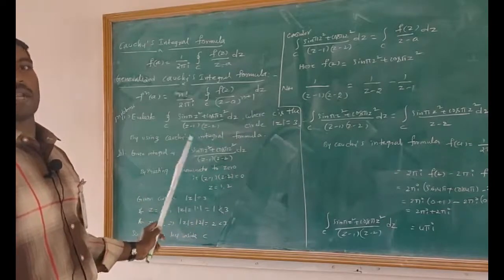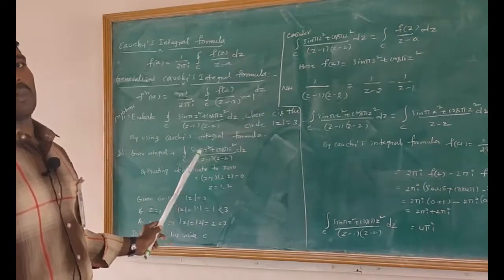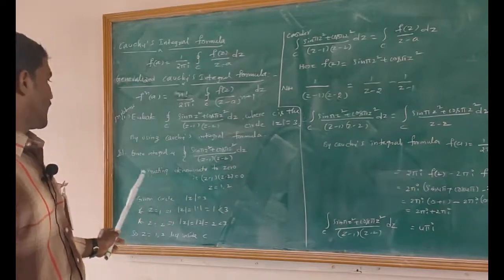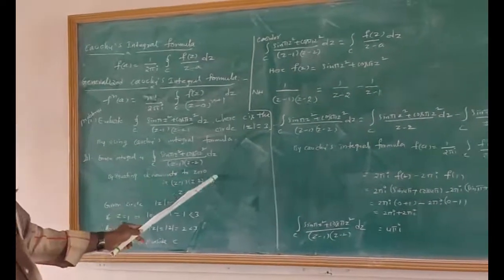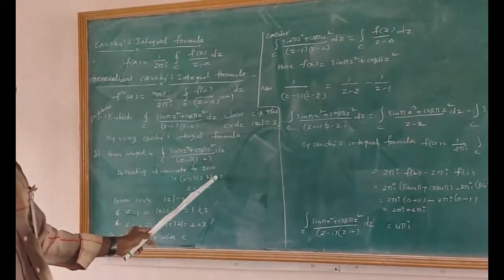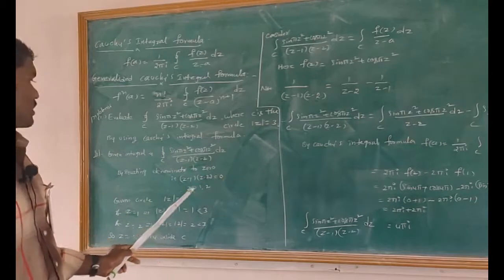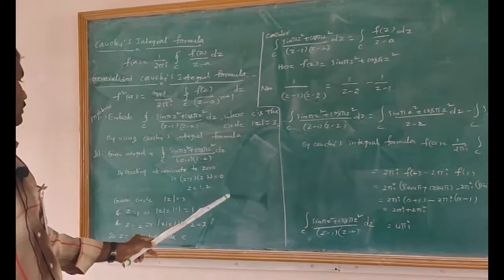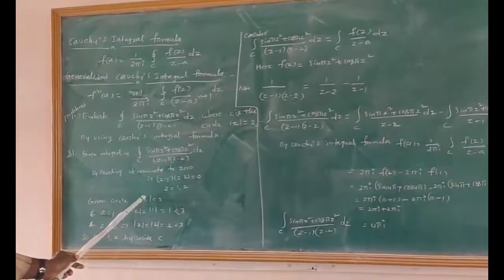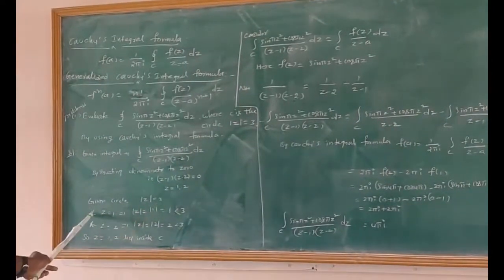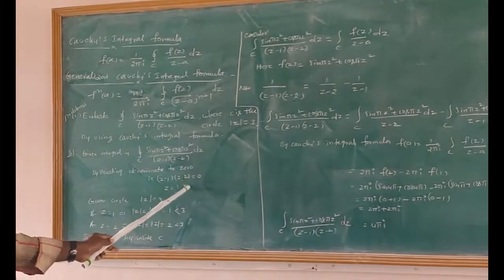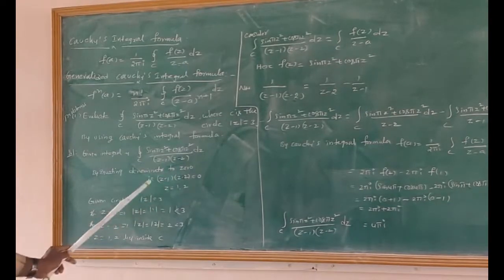Now, how to find the singular points? By equating the denominator to 0 and solving for z. Here the denominator is (z − 1)(z − 2) = 0, so z = 1, 2. According to the given data, the circle is |z| = 3. The singular points are z = 1, 2.